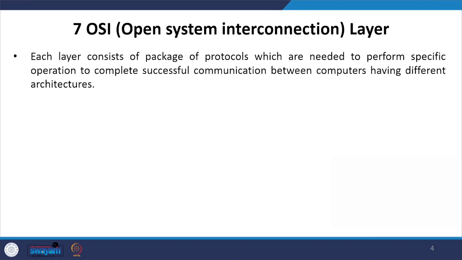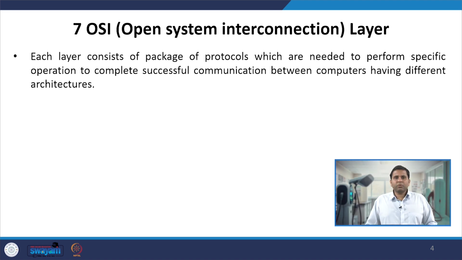So let us first understand what the 7 OSI layer is, because once we know that, it will be easier to understand how the high level communication takes place in the CCS2 charging system.